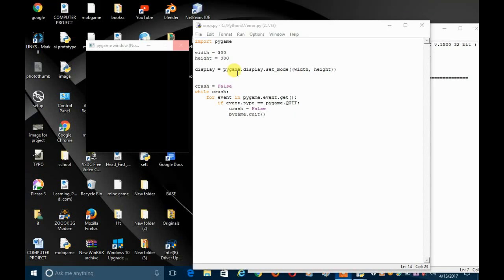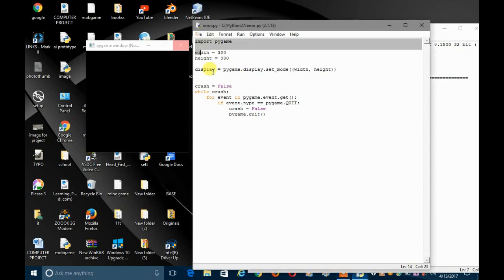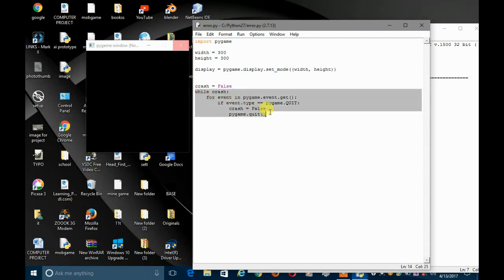Most of the time, beginners in Pygame, the beginners who are trying to create games using Pygame in Python, make these kinds of silly mistakes. Actually, this is not a silly mistake. I have done it a lot of times when I started to code in Pygame, when I tried to make my first game. So these kinds of problems happen to you when you try something for the first time.